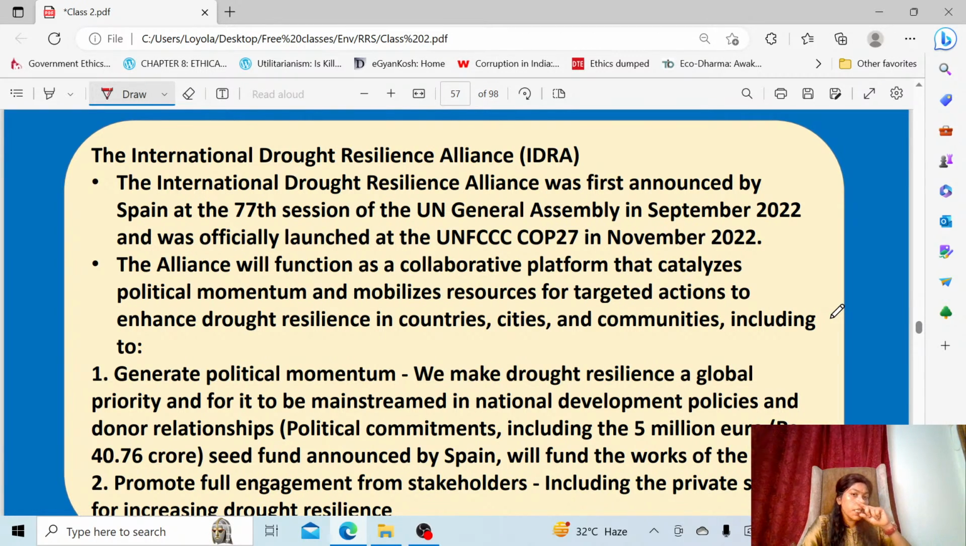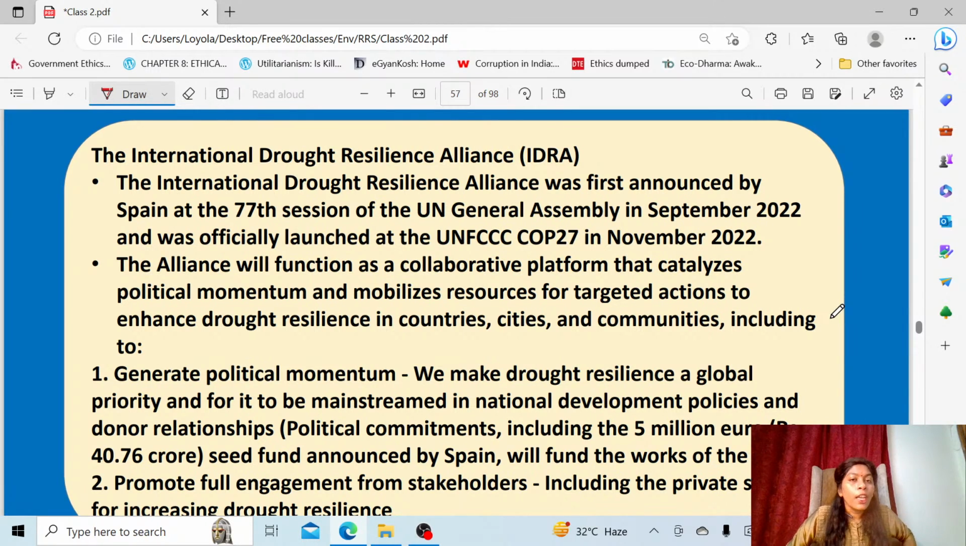In the same way, the International Drought Resilience Alliance mainly functions as a platform. This alliance will bring together political support and fund resources. They will mobilize resources to stop drought, or rather to enhance drought resilience techniques in various countries, cities, and communities, everywhere. So they will generate political momentum.